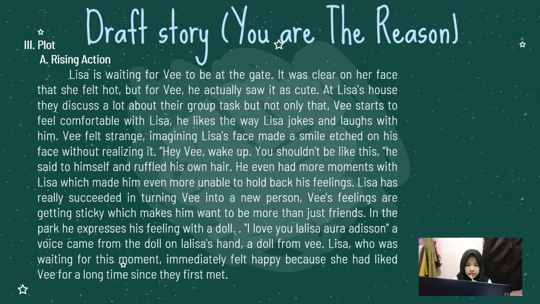He even had more moments with Lisa, which made him even more unable to hold back his feelings. Lisa has really succeeded in turning V into a new person. V's feelings are getting stronger, which makes him want to be more than just friends. In the park, he expresses his feeling with a doll. I love you, Lalisa Aura Edison. A voice came from the doll on Lalisa's hand, a doll from V.